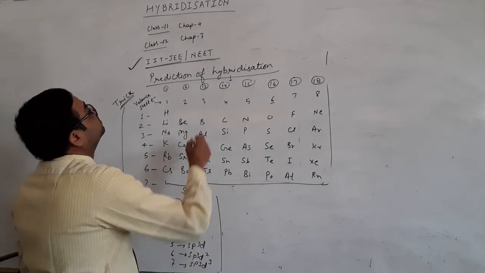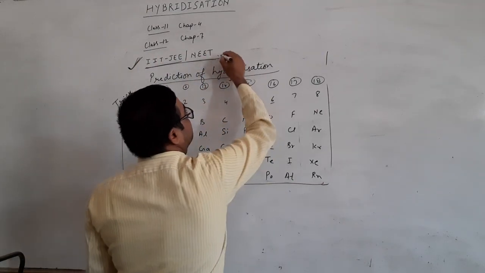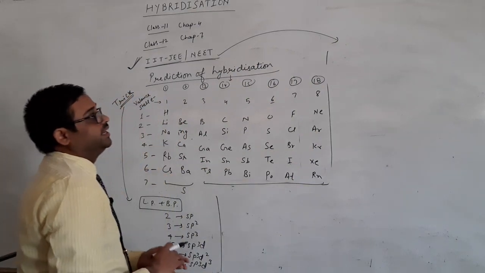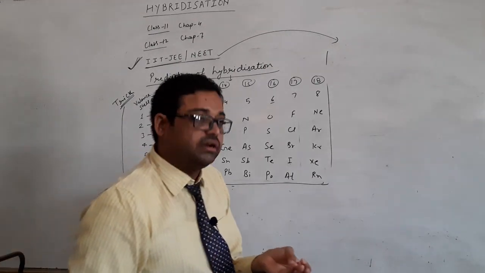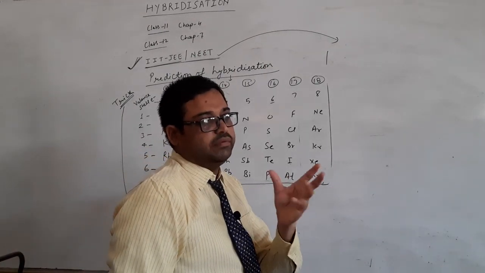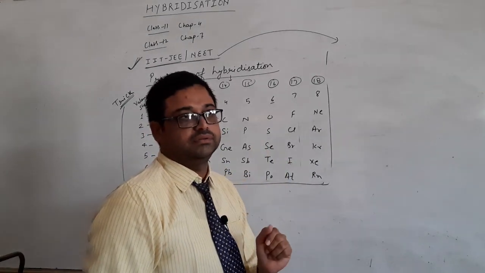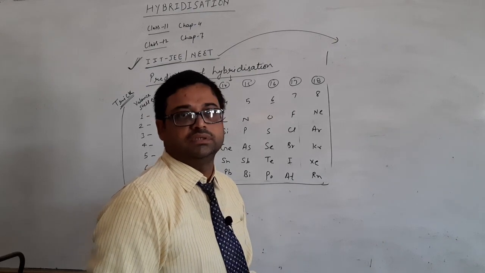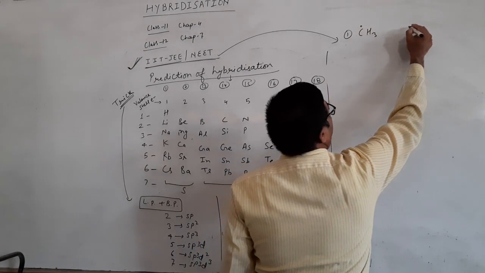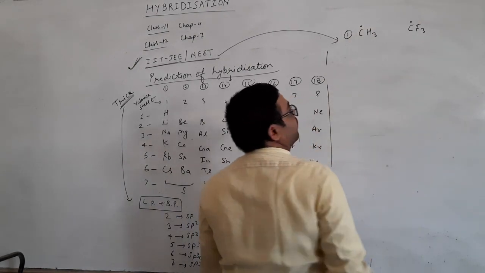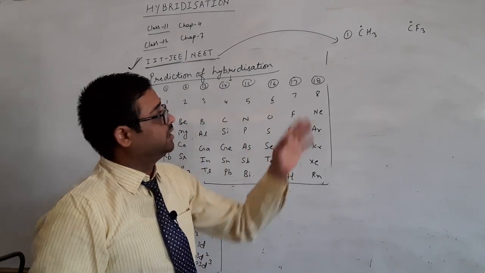As per the demand of IIT or competitive examination, now we are taking this topic. In this we will learn how to predict the hybridization in free radical compounds, in cationic compounds, in anionic compounds, and in aromatic compounds. First we will see CH3 and CF3, the prediction of hybridization in methyl radical and trifluoromethyl radical.